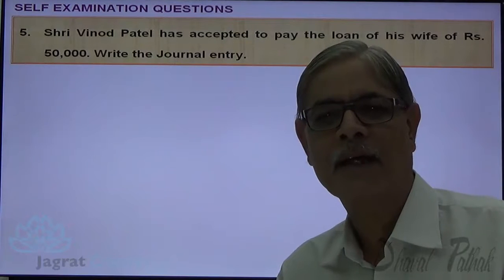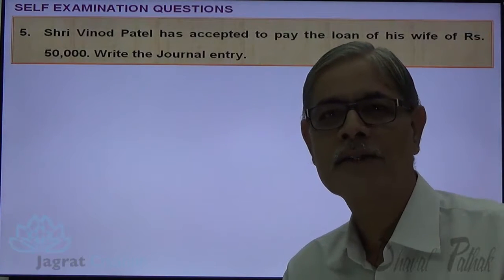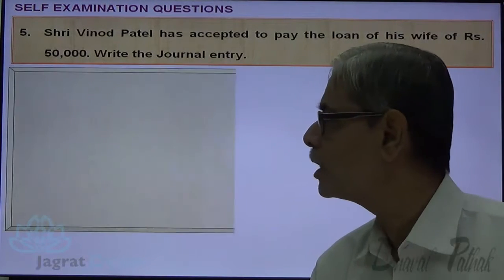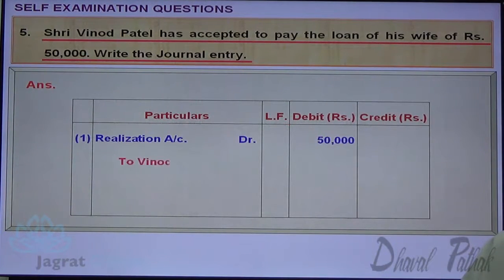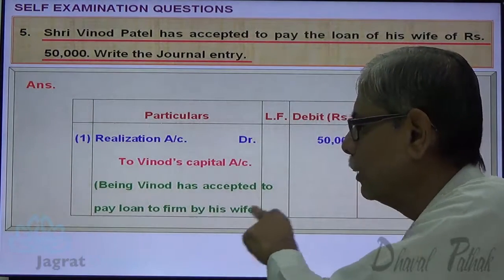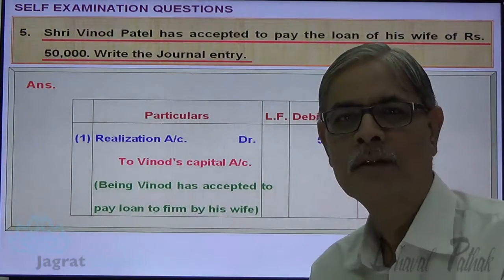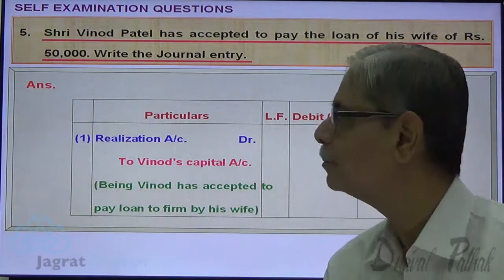So partner's capital account is credited, and when the loan gets paid, settled, realization account is debited. So the journal entry for that is realization account debit to partner's capital account credit, means Vinod's capital account credit 50,000, being Vinod has accepted to pay the loan to firm by his wife. This is how this journal entry gets recorded. Next.